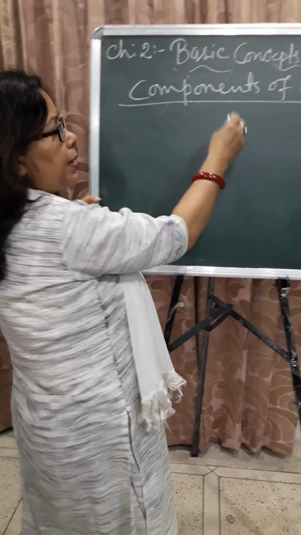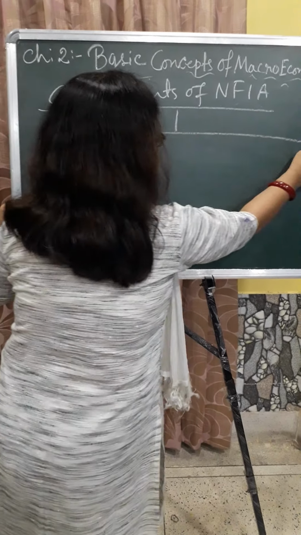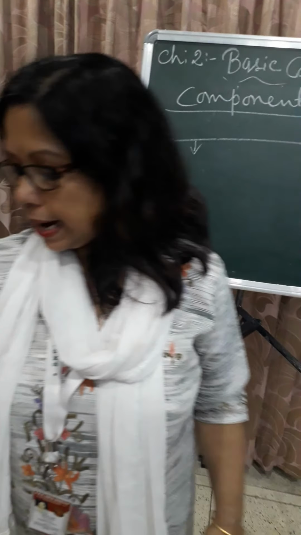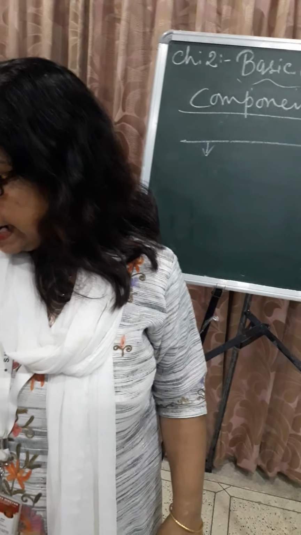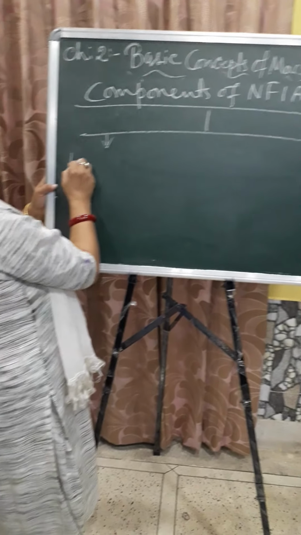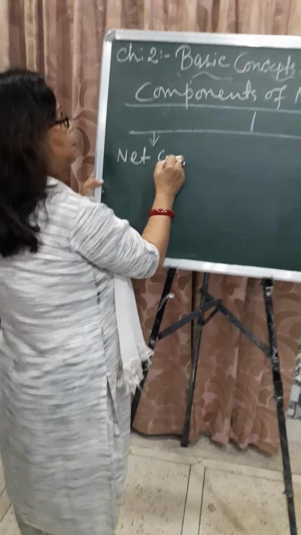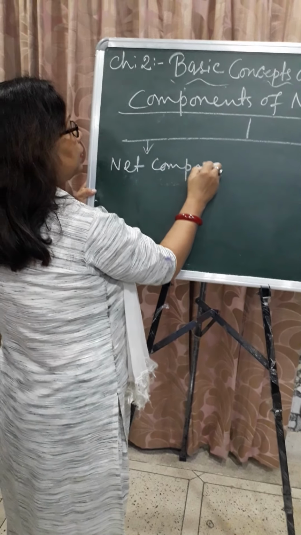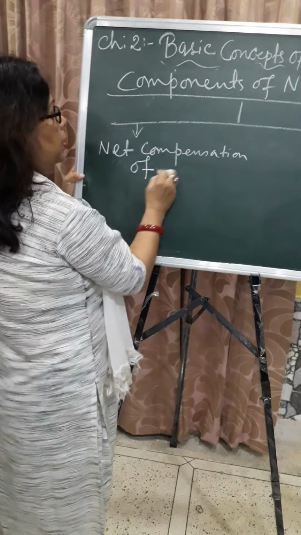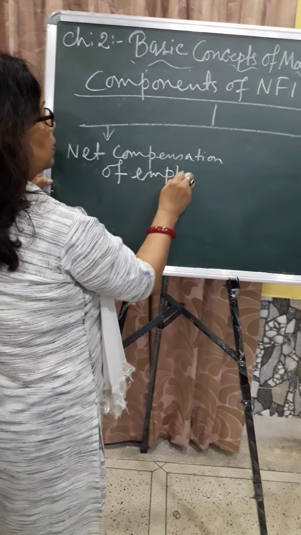Components of NFIA. So there are three components. One by one I am writing here. The first component, net compensation of employees.